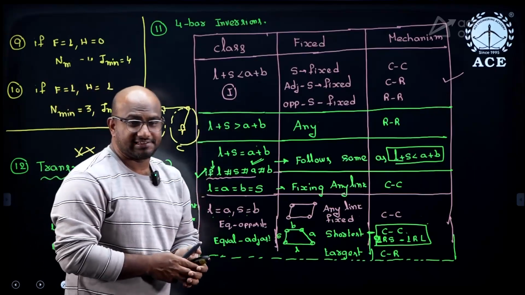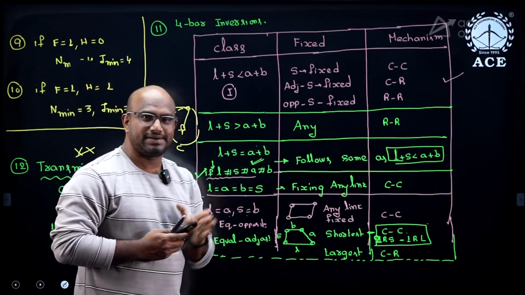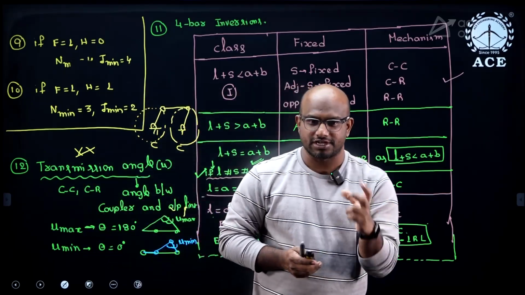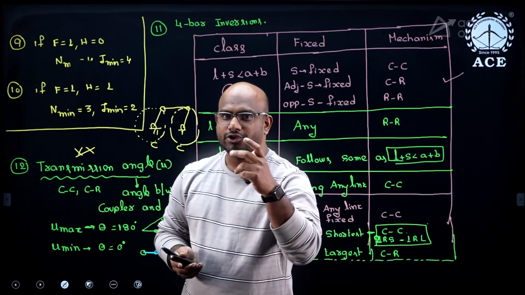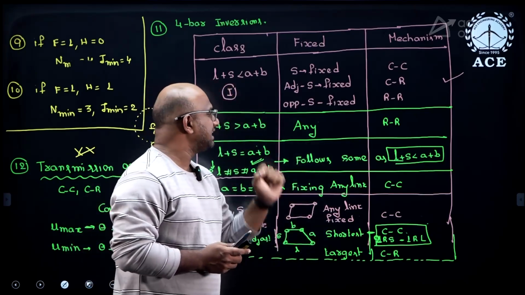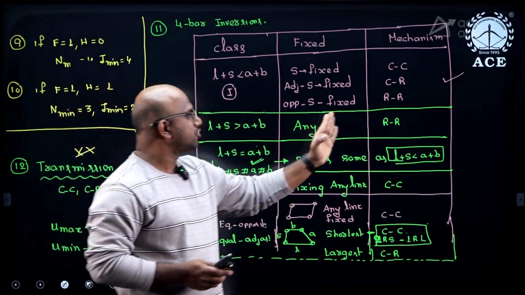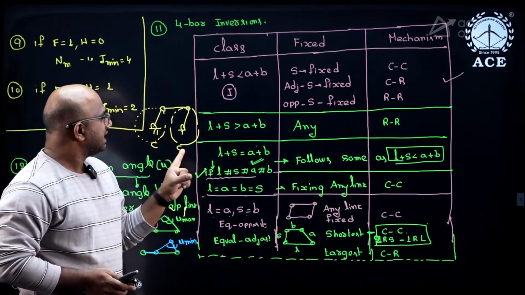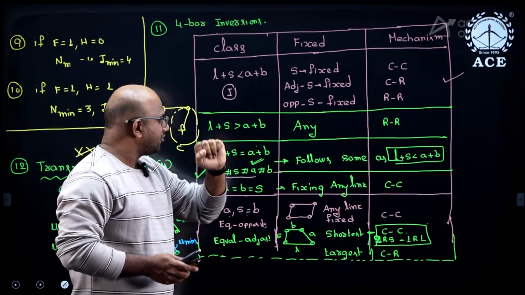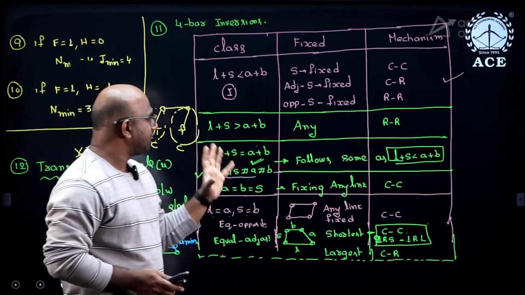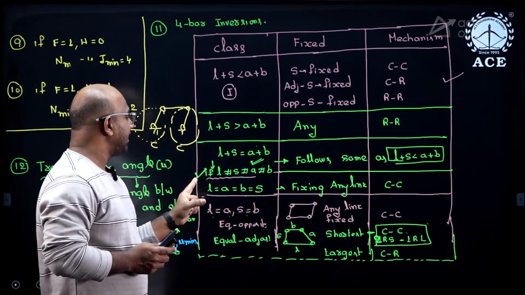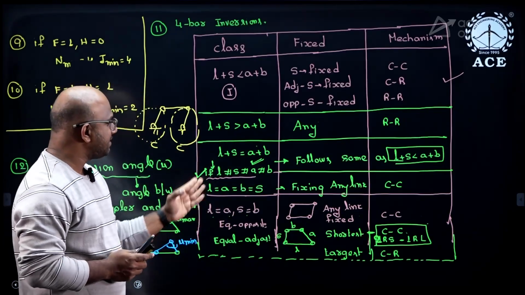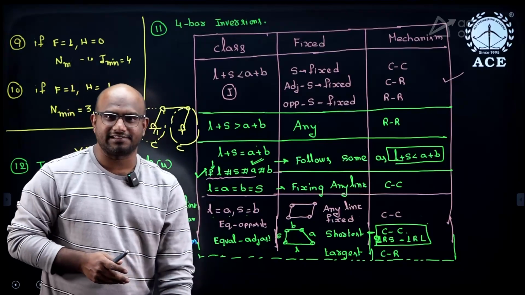Next, the second case is if L plus S is greater than A plus B. They give the link lengths based on the configuration, based on the length of the links. You have to specify. If L plus S is greater than A plus B, by fixing any link, it is going to give you a rocker mechanism. Next, the third one. Suppose L plus S equals A plus B, and the link lengths are not equal.